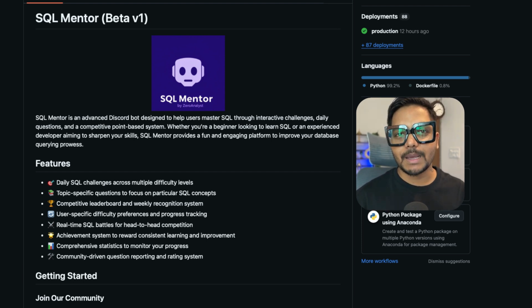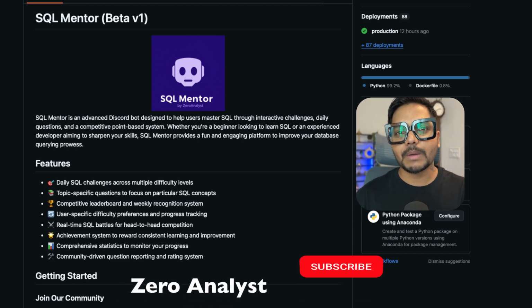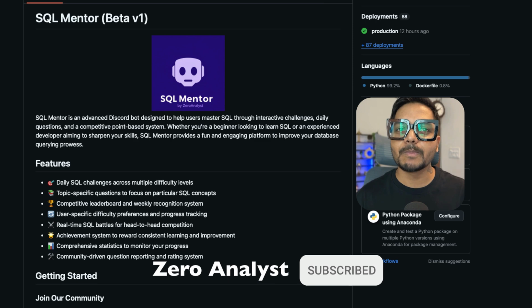Based on your level, if you're just starting out, you can solve easy level questions. If you're familiar with the basic concepts, then you can solve the medium level. If you are preparing for an interview, then you can solve the hard level. The good thing is that this bot also has company-wise features. That means you can also practice and solve interview questions by the company name itself, by the topic, and by these difficulty levels.